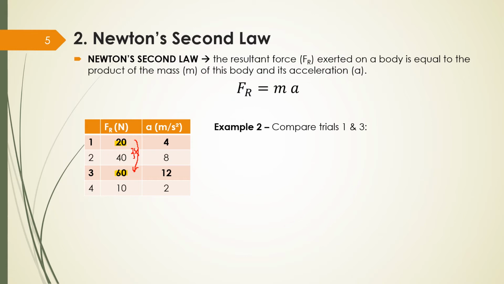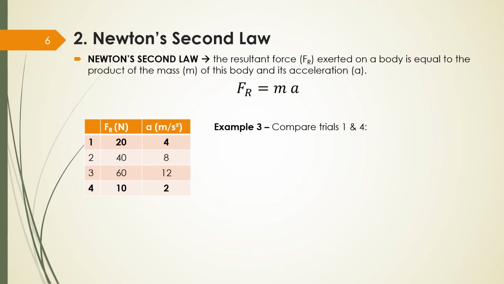What happens to acceleration? It was 4 and now it's 12. Also 3 times, right? So if I triple my force, I also triple my acceleration. Triple force, triple acceleration. So they continue to be directly proportional.